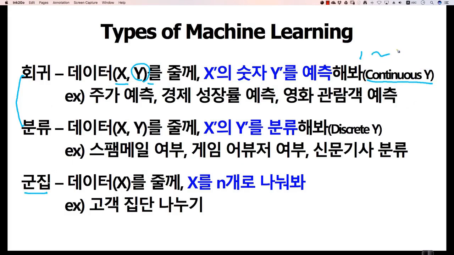It could be any real number, like from 1 to 100. Usually, it's a real number. The concept of real numbers could be like 1.1, 1.2, or 0, 0.5, and so on. The second is classification. In the case of classification, you can think of it as discrete values, categorical values. Later, I will explain in more detail about continuous and discrete values, but for now, think of categorical values.